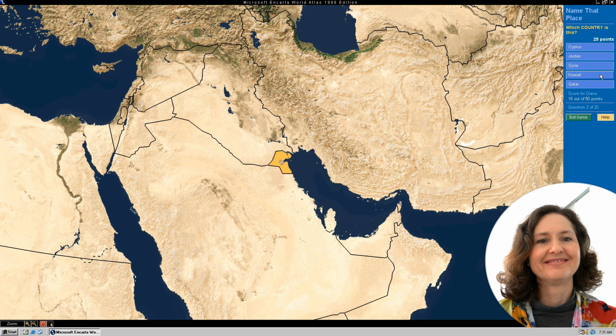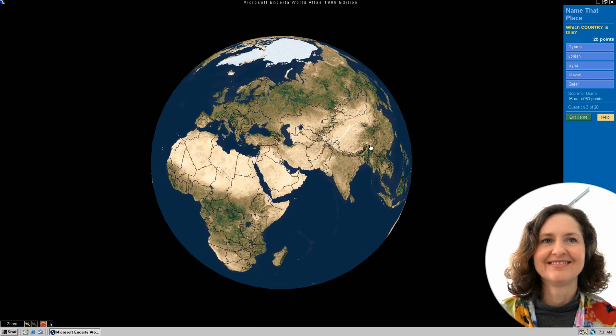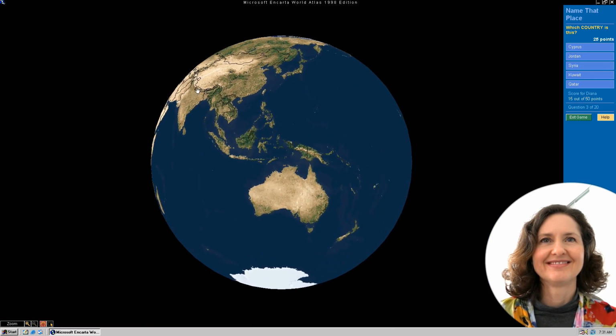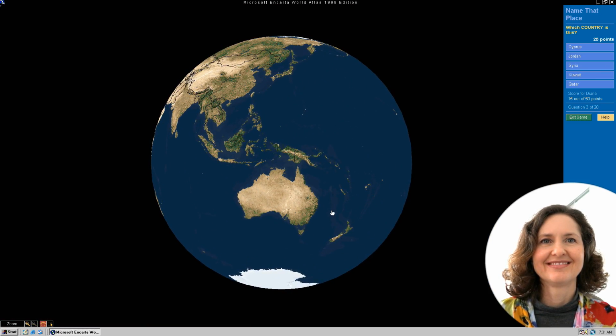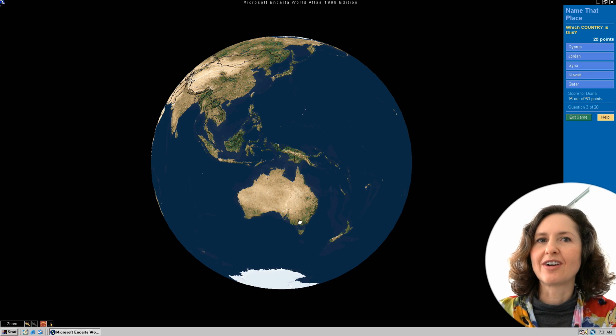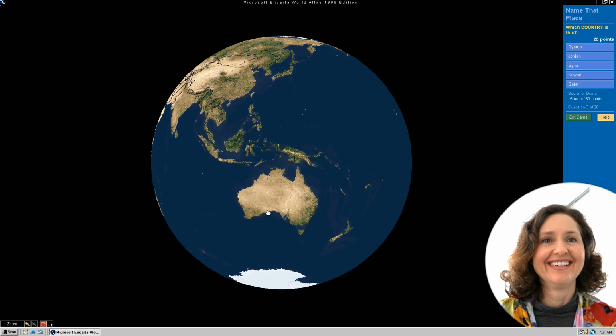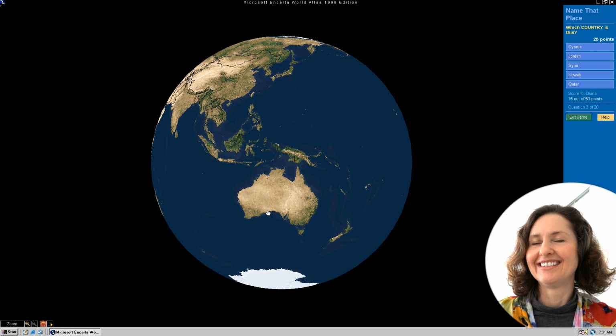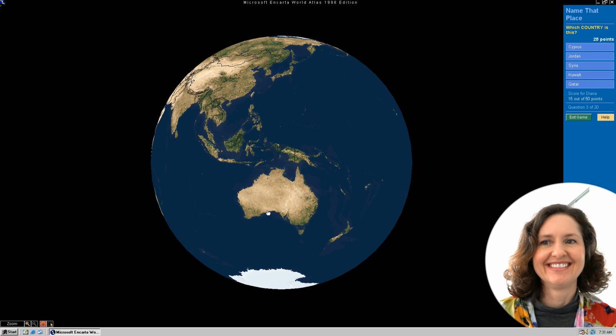Anyway, I think that's enough now, but it just goes to show you how this can really test your knowledge of the world. And it's like a 3D world. You can zoom in, look at different places, learn about different places. So overall, Encarta, it's almost like the... Wish they had one of just Australia questions. Yeah, that'd be pretty easy. But yeah, it does worldwide. But there we go. That is Encarta, the encyclopedia version of Encarta and the World Atlas version of Encarta.